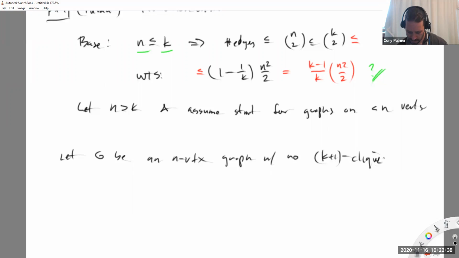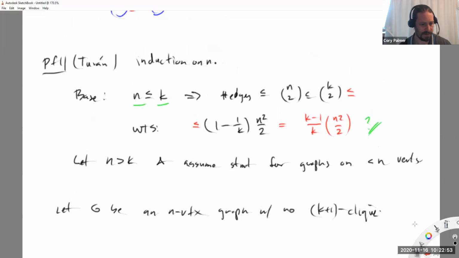Where did I write this down? Oh, okay. I see what's going on here. I said something wrong before. I said that we'll just assume G is any old graph, but actually I'm going to take one that has the maximum number of edges. We can certainly do that, right? So let G be an n vertex graph without a k+1 clique and the max number of edges.